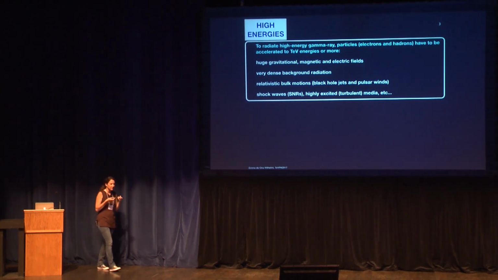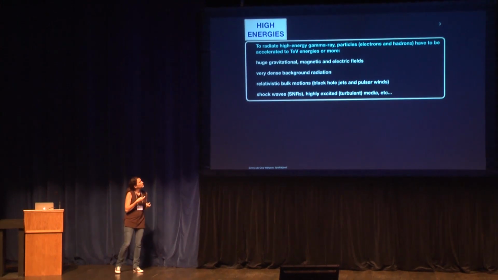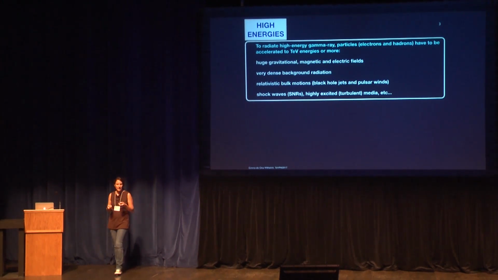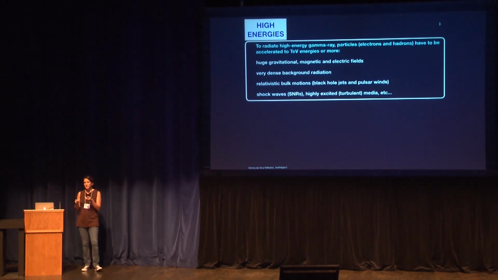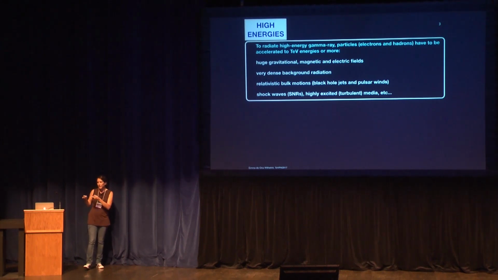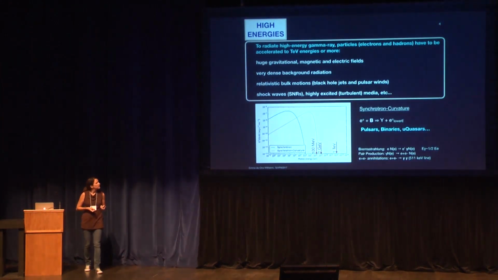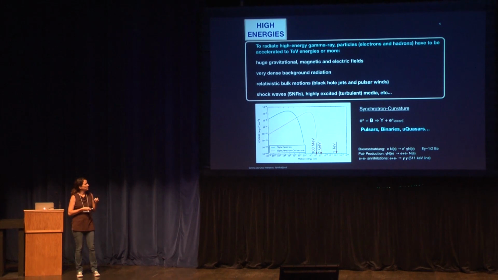You have shocks, you have dense material, you have all the things that you need to accelerate electrons, positrons and cosmic rays to very high energies. Basically, you need to accelerate up to a few TeV, more than 100 TeV. So the kind of radiation, you're probably all very familiar with.